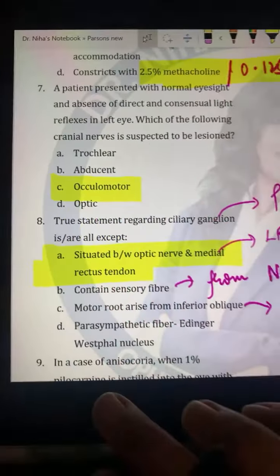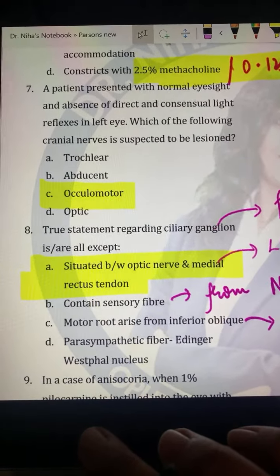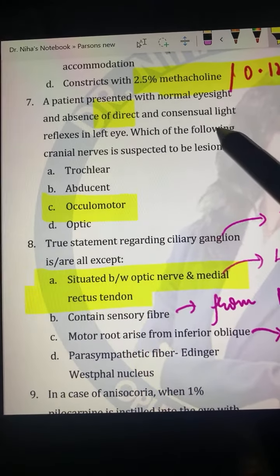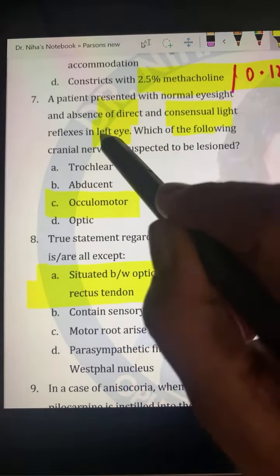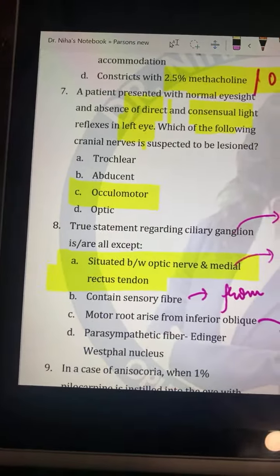Question number 7: a patient presented with normal eyesight. Eyesight is normal, and we have the absence of direct as well as consensual light reflex, direct and indirect, in the same eye. So in the same eye, I am getting both absent. That means